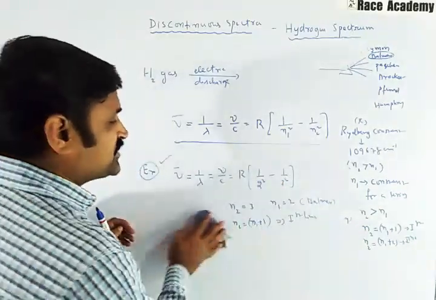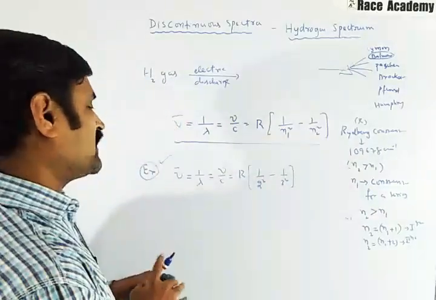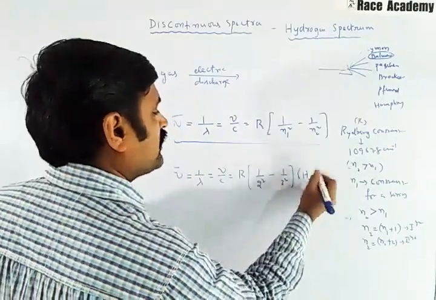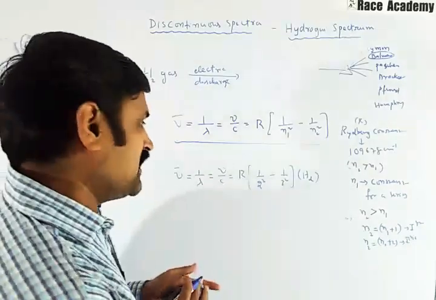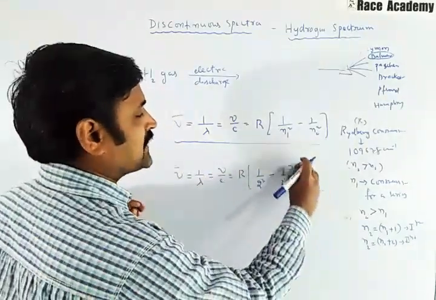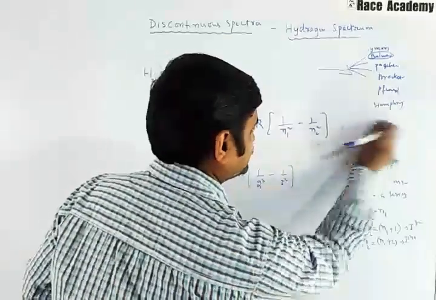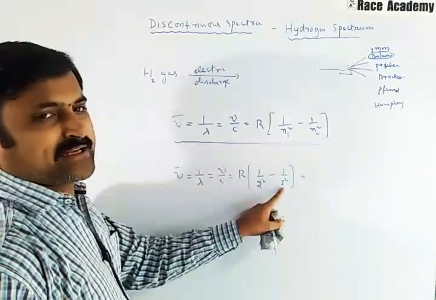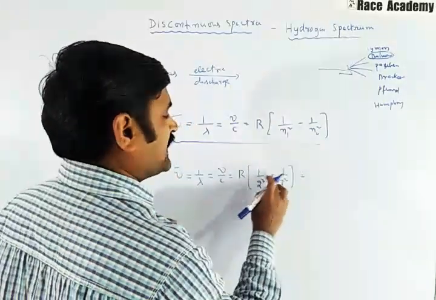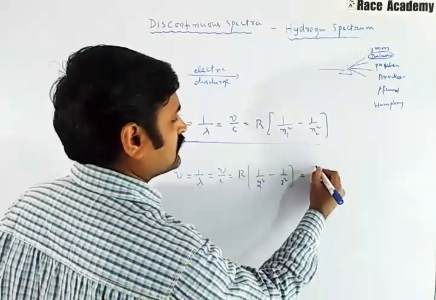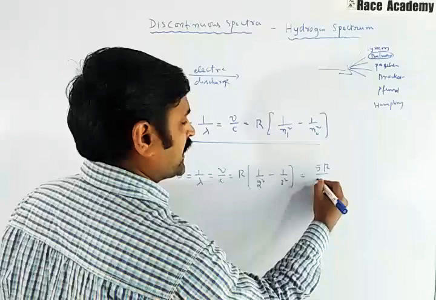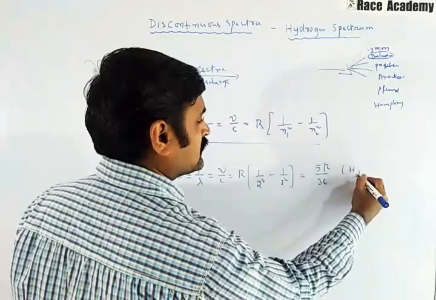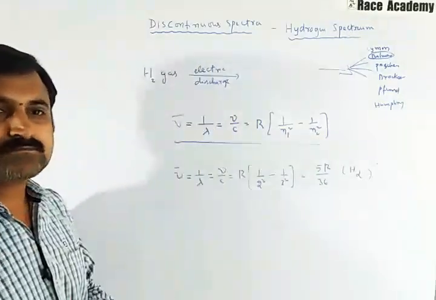Now we will see, this is the first line we are calling. So definitely it is the hydrogen spectrum first line, that is the H alpha line. In the same way, if you want to write the complete calculation for it, you can write it. If you do the LCM for this one, it is 4, it is 9, 36, and 9 minus 4 is 5, so 5R by 36 is the wave number of the first line of hydrogen spectrum.